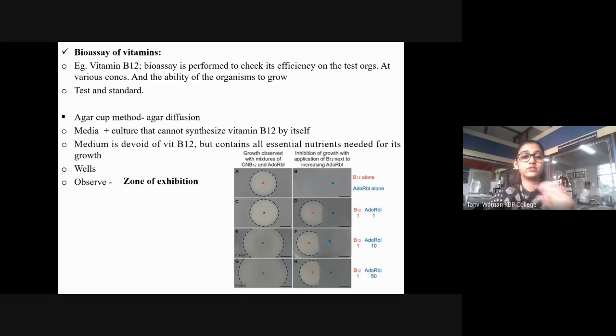So, that is your zone of exhibition. Okay? Again, you're going to grow, you're going to plot a graph and I'm going to interpolate the concentration accordingly. Okay. Now, let me tell you one thing. It is very easy to get confused between the two by just looking at the plate, if you don't know what the bioassay is about, because ultimately you're going to get zones around the well.